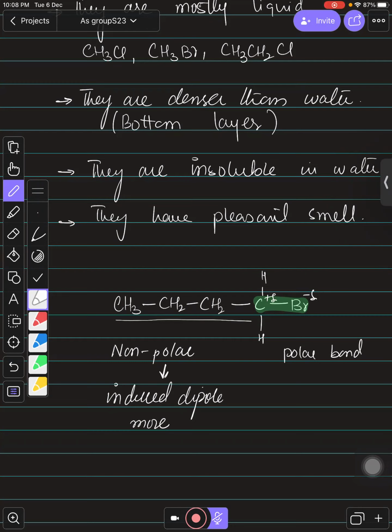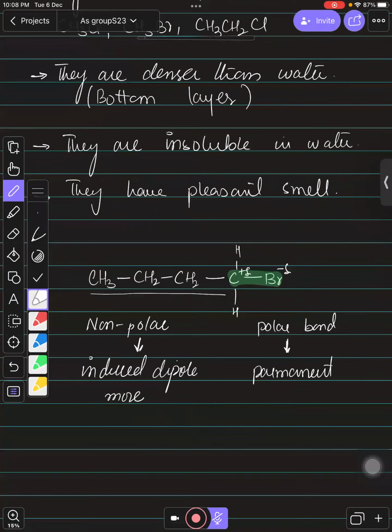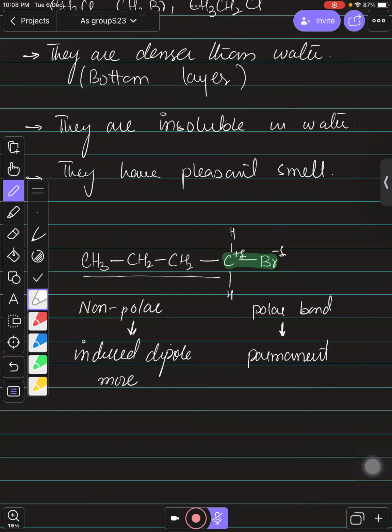और जो पोलर होते हैं वो आपके पास कौन सी डायपोल कॉज करते हैं? They will cause permanent dipole. यहाँ पर जो चार्ज है वो परमानेंट है, ठीक है ना? ये जो पार्शियल चार्जेस आ गए हैं ये आपके पास परमानेंट डायपोल कॉज करते हैं. And right now this is also one of the types of van der Waals force, but right now this is lesser, right? And the induced dipole has a greater impact over here because there are a greater number of bonds that have induced dipole, right?